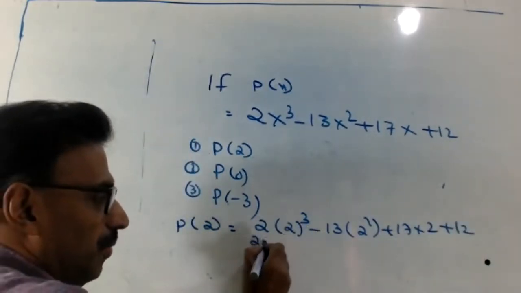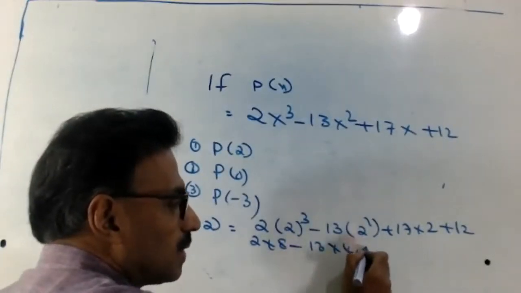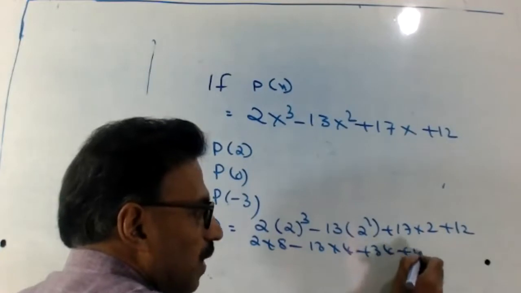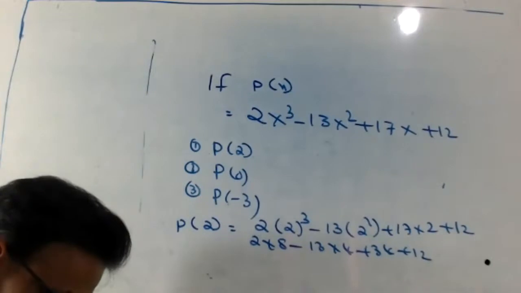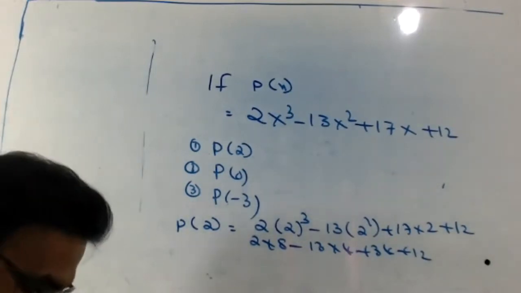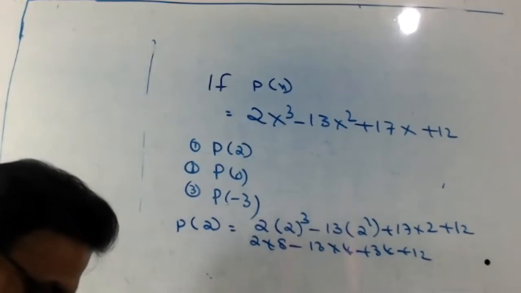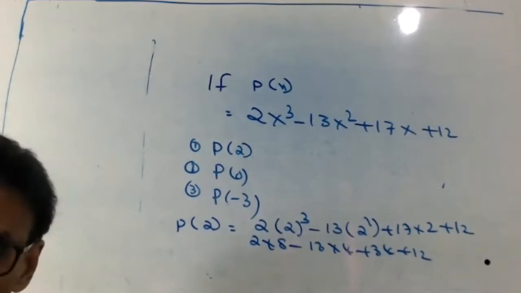That is 2 into 8 minus 13 into 4 plus 34 plus 12. Sorry, this answer is 10. The first answer is 10: 16 minus 52 plus 34 plus 12 equal to 10.